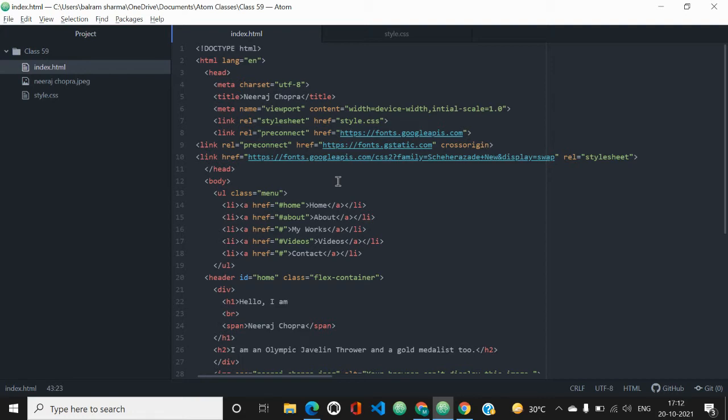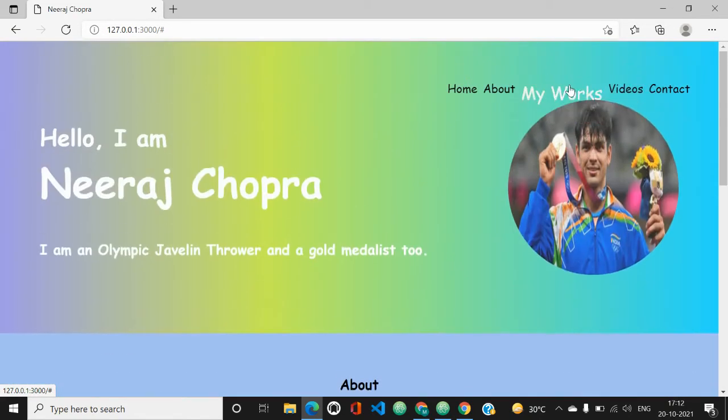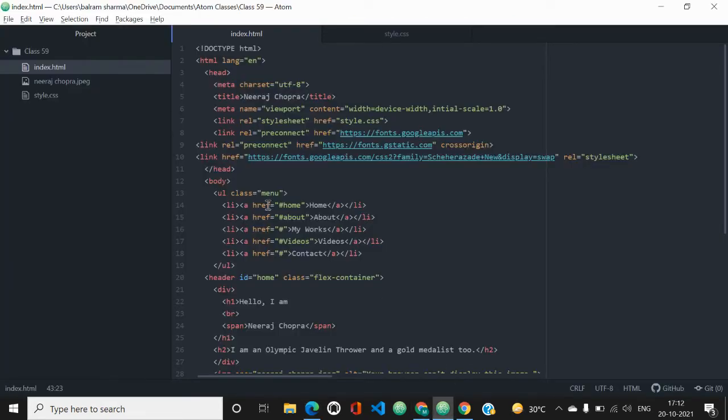Then we started with the content or the body tag. First I have given an unordered list, because as you can see in our website preview, there is a navigation bar above this, and this is nothing but an unordered list tag making it like this. So for this navigation bar we have to give an unordered list tag.